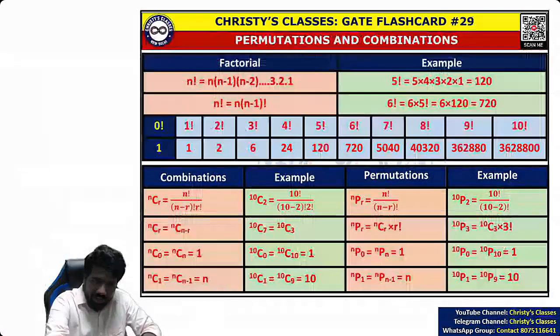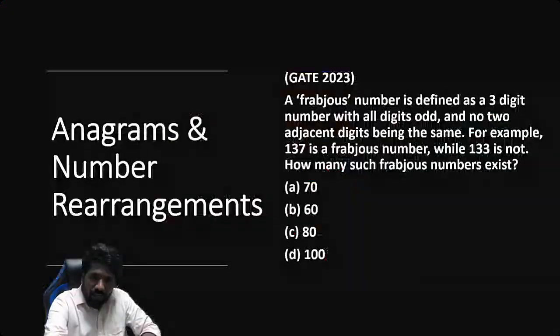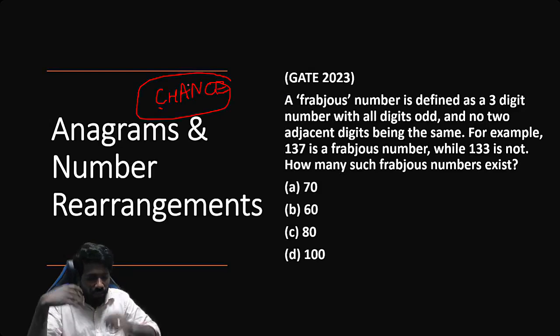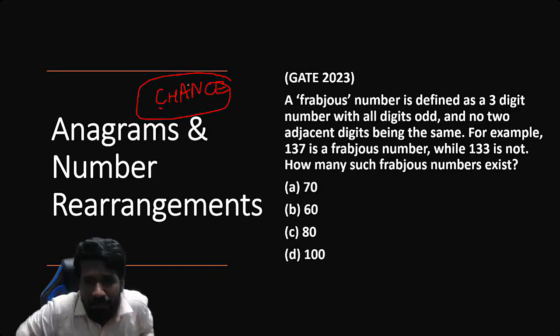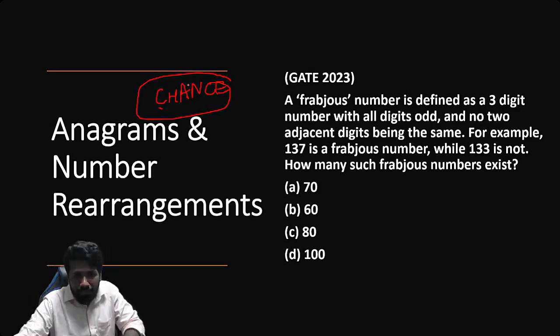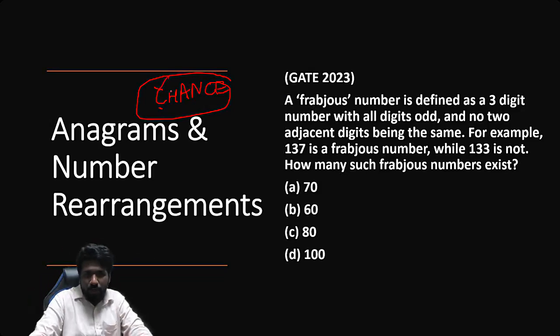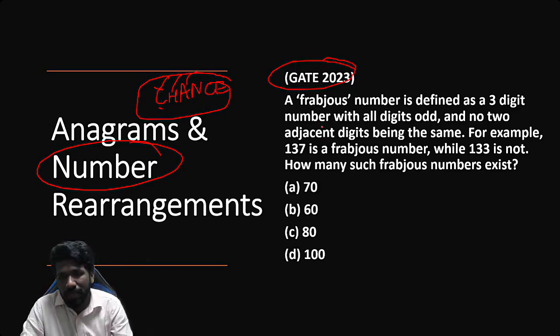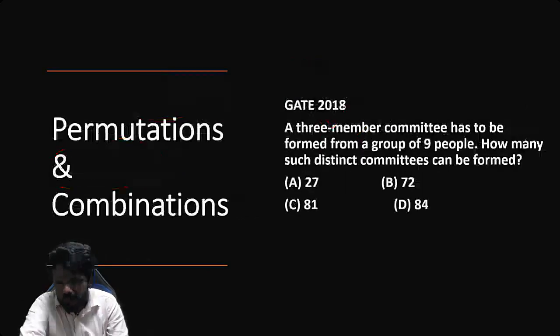उसका एक रिलेटेड टॉपिक है anagrams and number rearrangement. Anagrams means letter rearrangement. For example, a given word is chance. How many ways you can rearrange the word chance? How many ways you can rearrange means how many anagrams are possible. So anagram related problem. Anagram means letter को rearrange कर रहा है. Number rearrangement means number को rearrange कर रहा है. For example, ये 2023 में पूछा था number rearrangement वाला question. We'll discuss it in detail.